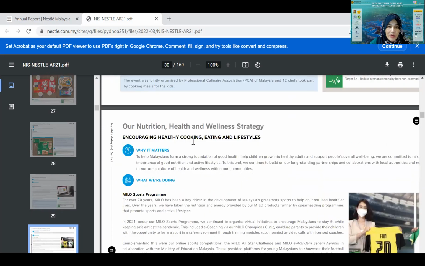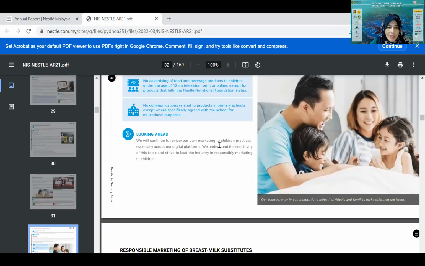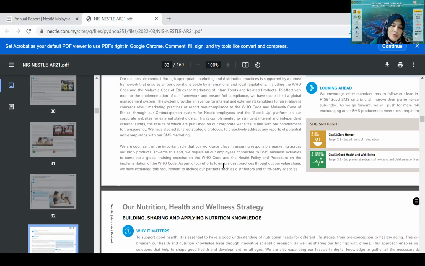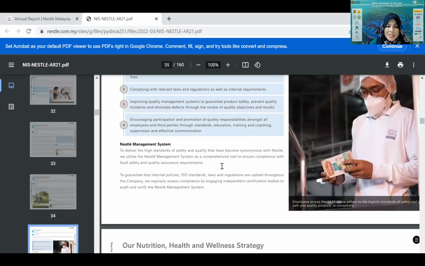Okay, all right. This is about healthy cooking and eating. They also do responsible marketing for breast milk substitutes, meaning that they don't simply promote the product as something to replace breast milk. They still tell people that breast milk is the best for children, but the substitute that they produce is something that, if needed, of course has its value as well.